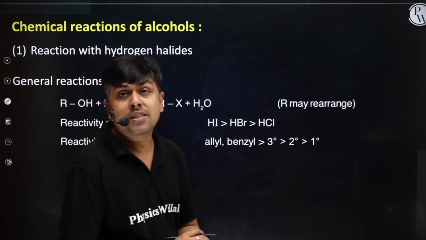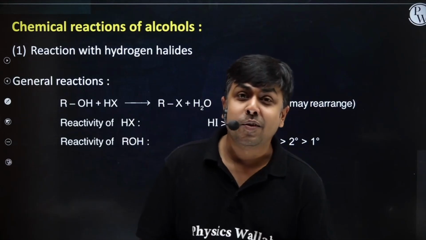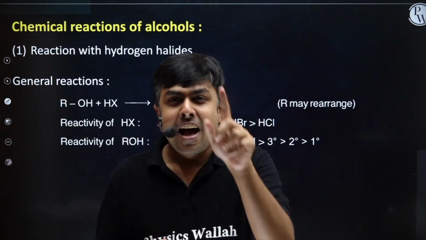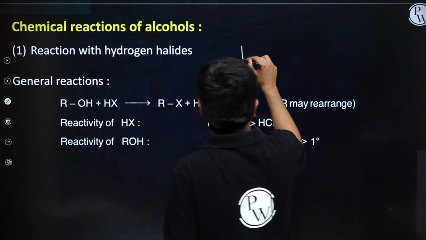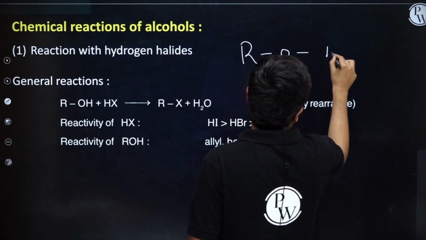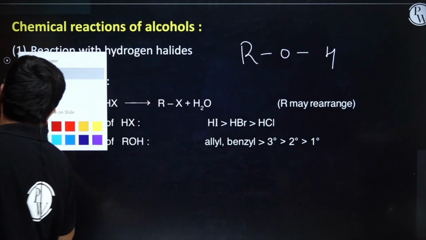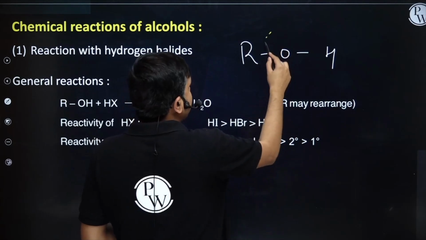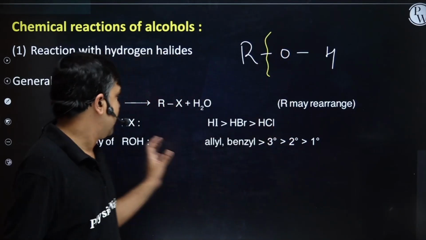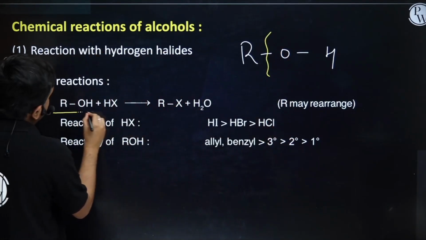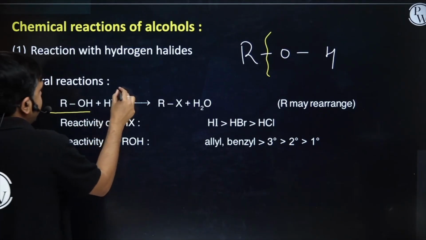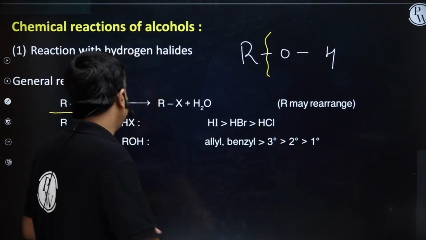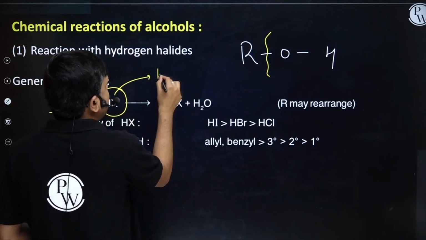Now it's time to discuss the reactions of alcohol with HX. So here I am going to observe RO bond cleavage. ROH, till yet OH bond cleavage was there. Now I will have RO bond cleavage. Students, I am having alcohol ROH. It's treated with a halic acid HX. What this acid will do? It will act as a source of H+.